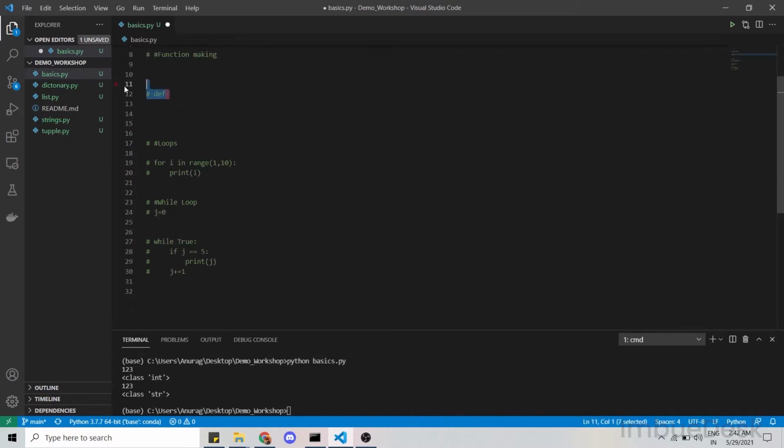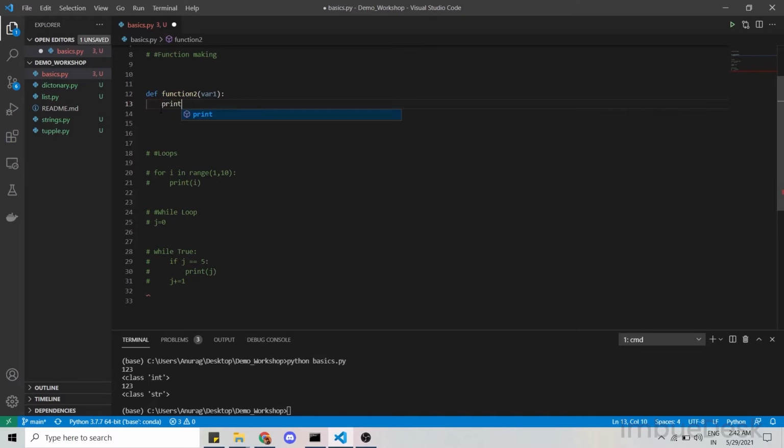Now function making. So how are functions made? We have to start with def, and then make a function. Suppose we name it function2, and we pass a variable called var1, and we put a colon and press enter, so it automatically indents, and we write whatever we have to do with it. So suppose I have to print var1.